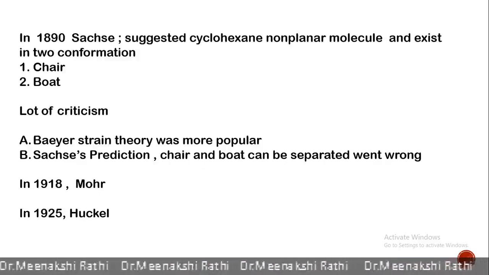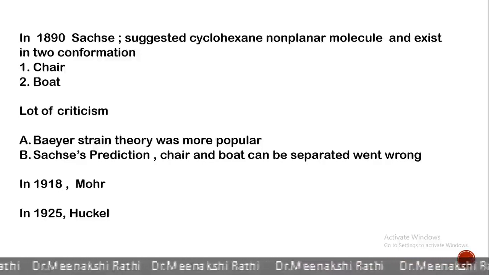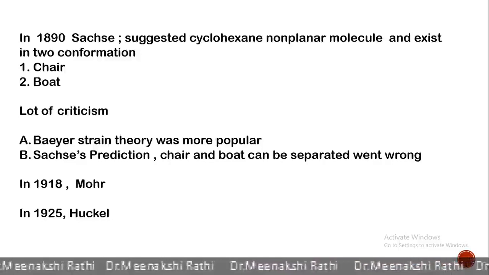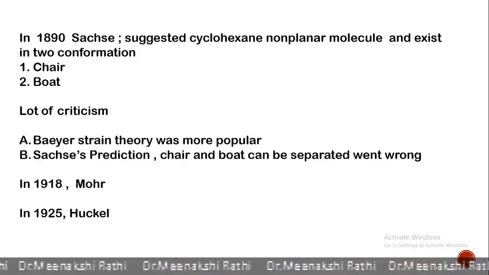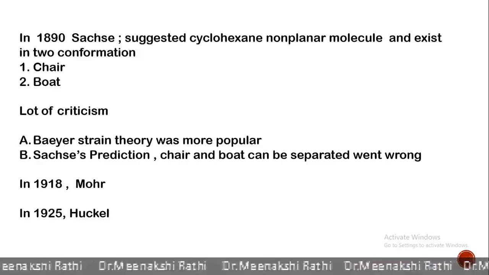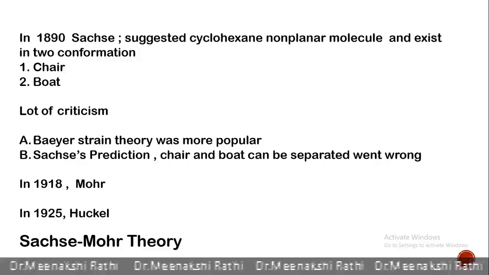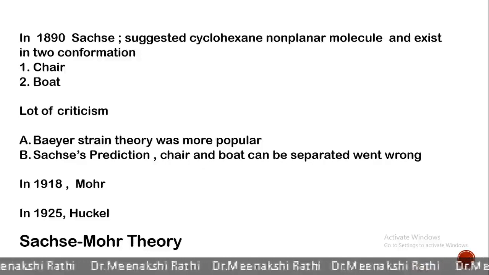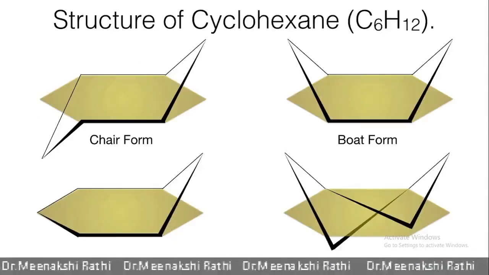This provided very strong support for the existence of chair and boat conformations of cyclohexane. Since then, the study of conformation of cyclohexane is known as the Sachse-Mohr theory. So, let's discuss the various conformations of cyclohexane.